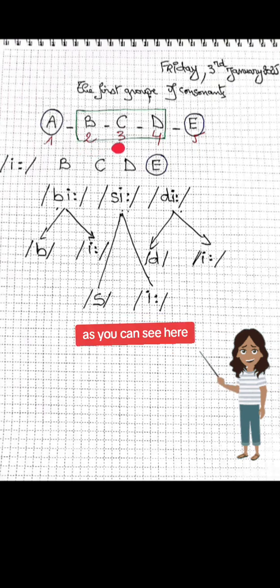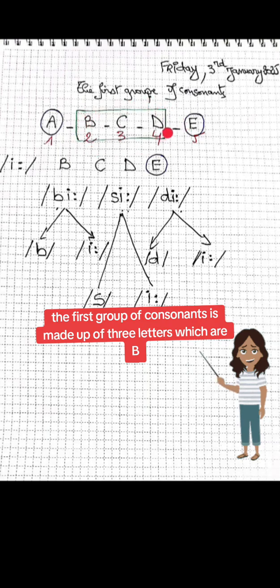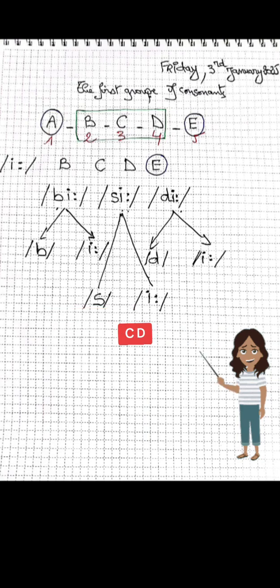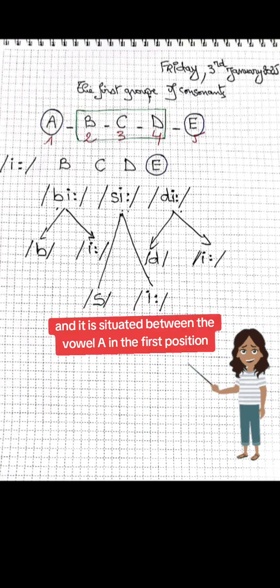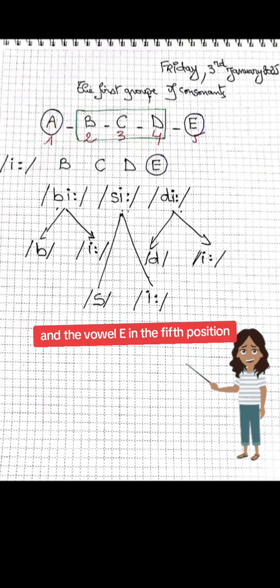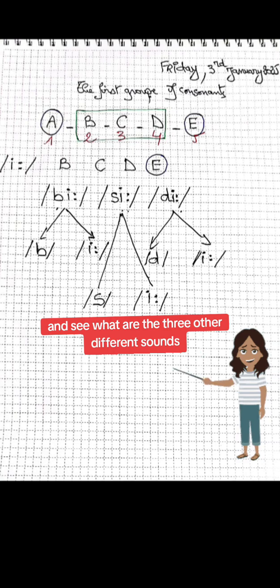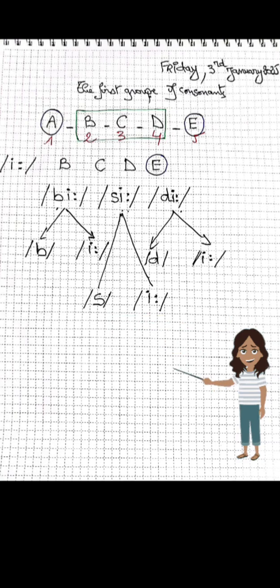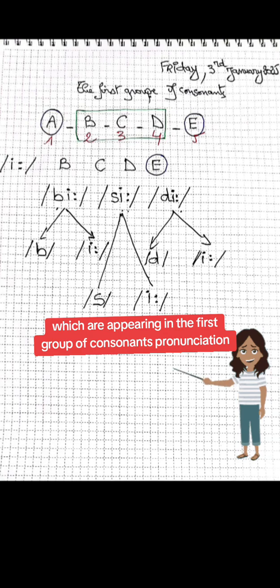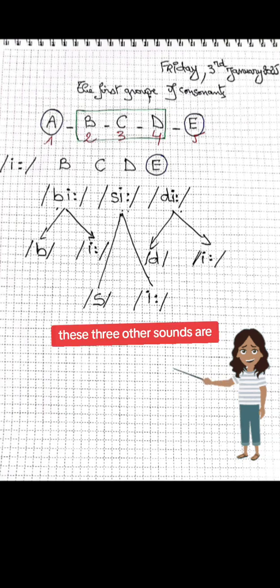As you can see here, the first group of consonants is made up of 3 letters, which are B, C, D, and it is situated between the vowel A in the first position and the vowel E in the 5th position. Now let's move to the sounds line and see what are the 3 other different sounds which are appearing in the first group of consonants pronunciation. These 3 other sounds are